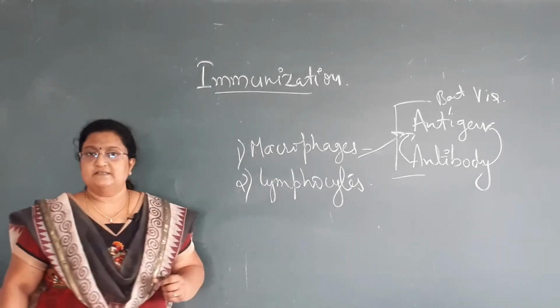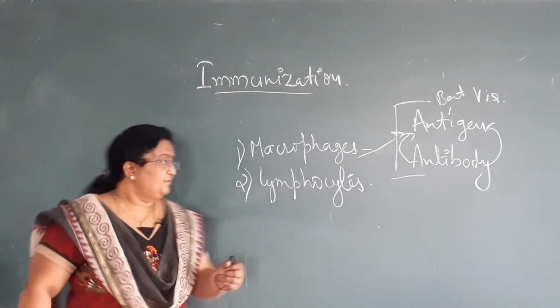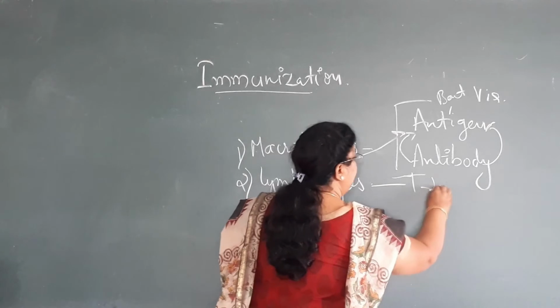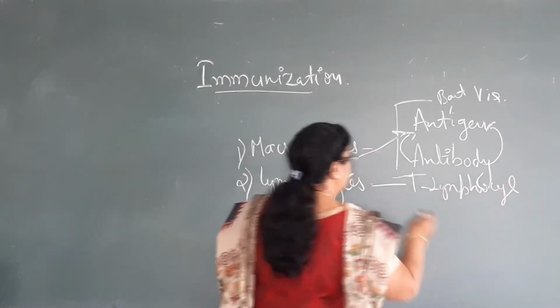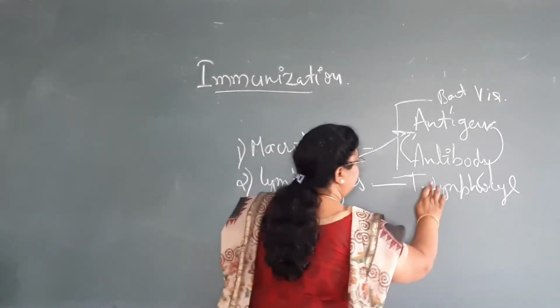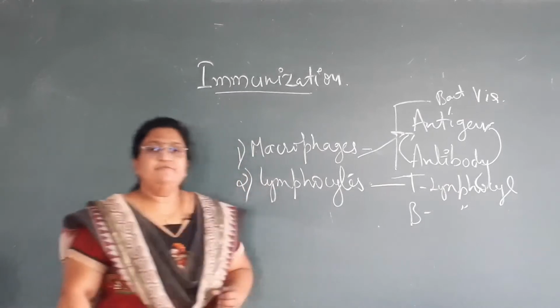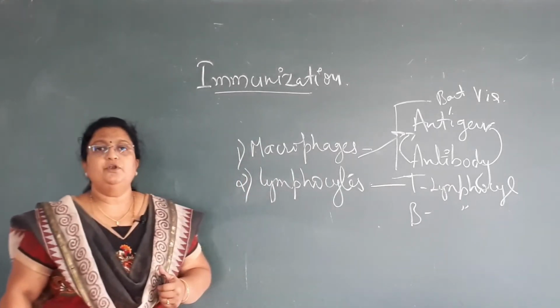Then lymphocytes, as you know, are a type of white blood corpuscles. In lymphocytes we have specially T lymphocytes and B lymphocytes. These also play a very important role in producing immunity in the body.